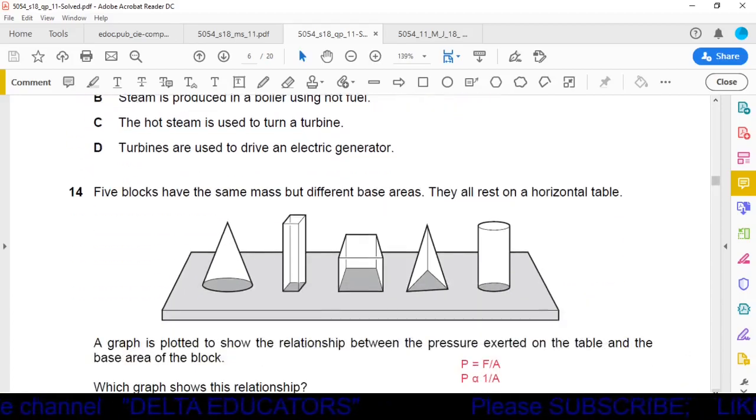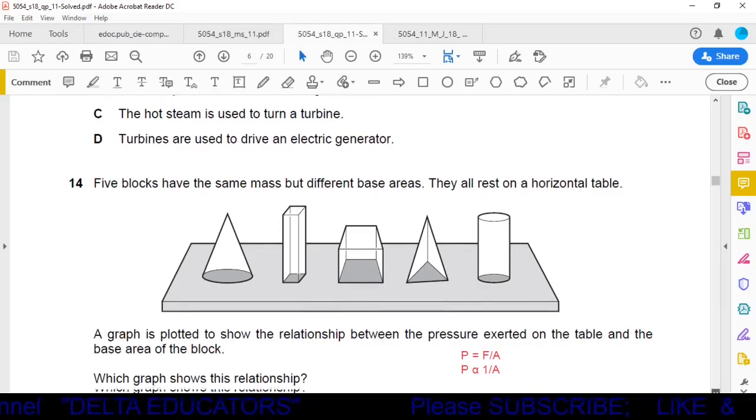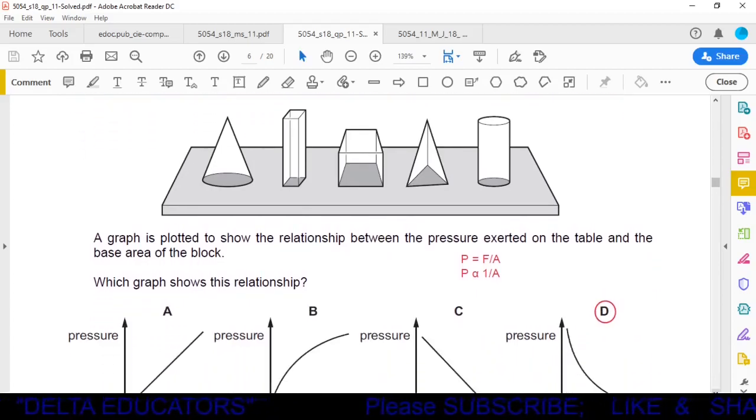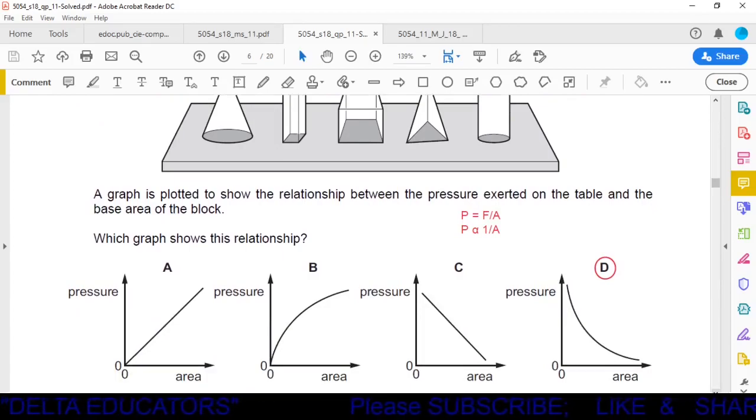Okay, next question, question number 14. 5 blocks have the same mass but different base area. They all rest on the horizontal table. A graph is plotted to show the relationship between the pressure exerted on the table and the base area of the block. Which graph shows the relationship?